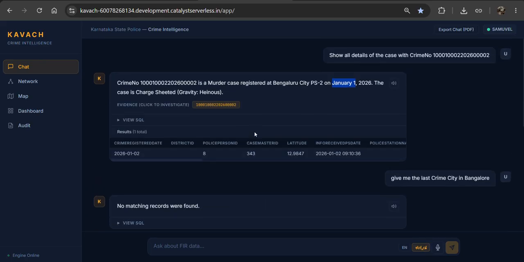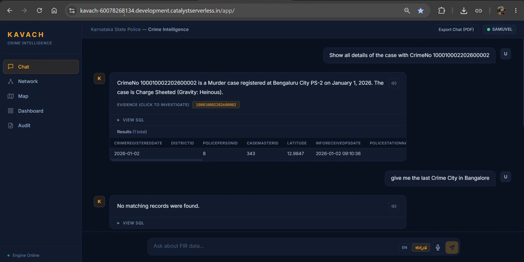Yes, that was the major advantage in this model, and we have deployed it in the Catalyst services which was done by Zoho, and we have implemented all the models that I got from Catalyst.